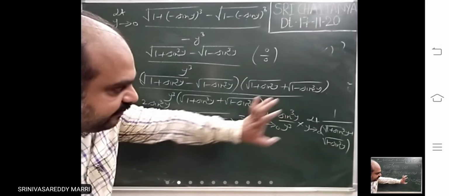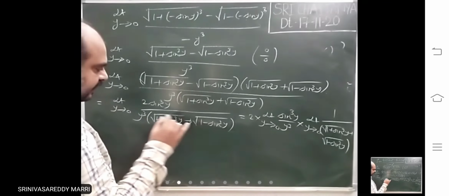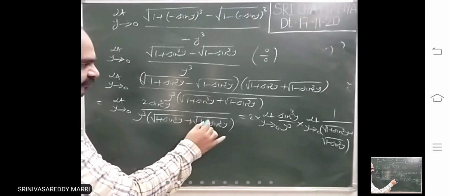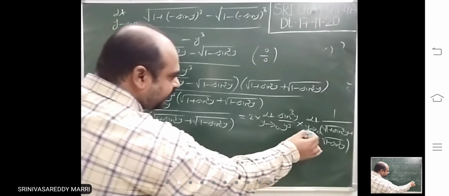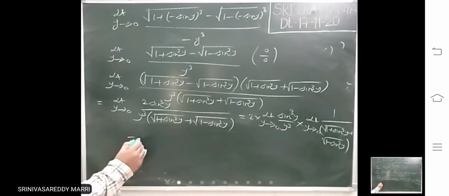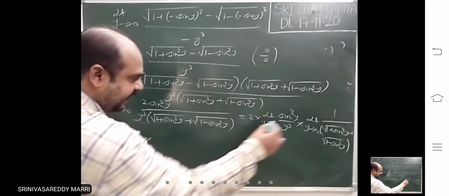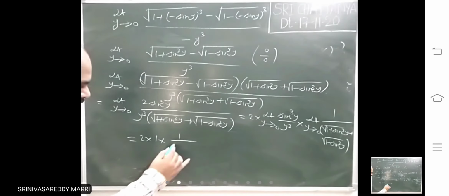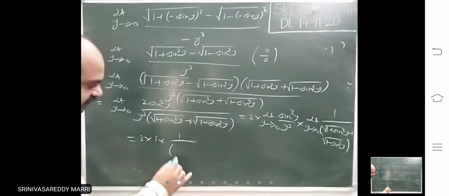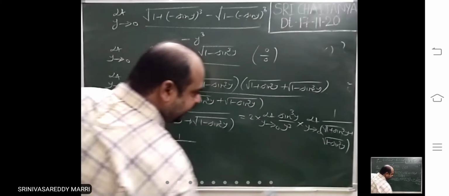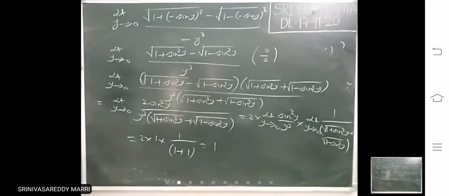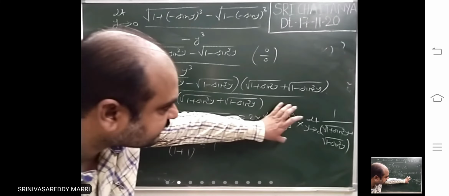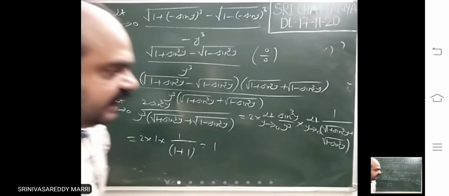This is a standard limit, 1. If f of x into g of x is there, you can write limit f of x into limit g of x, provided each limit is defined. So 2 into the standard limit 1, and substituting 0 in the other you get 1 plus sin 0 is 1, 1 minus sin 0 is 1. So the answer is 2 into 1 by 2, that is 1.